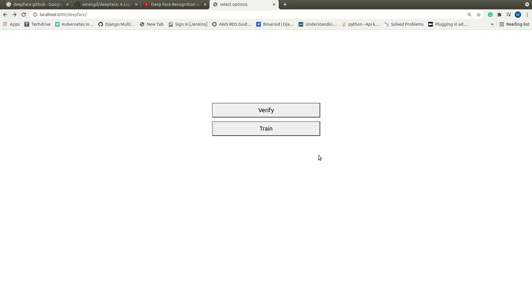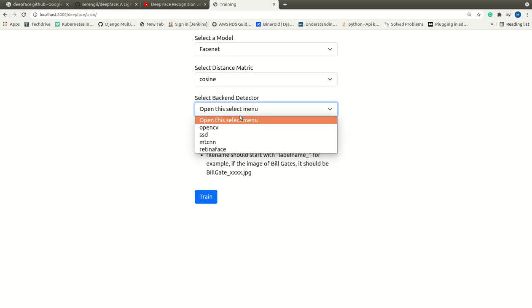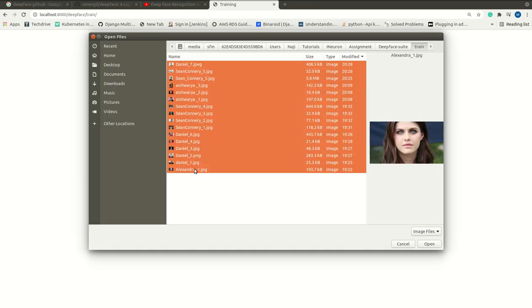Now let me go to the training part. Similar to verification, I can select a model and an OpenCV backend. Here I am going to select different images. I have 5 or 6 images of Daniel Craig, 5 or 6 of Sean Connery, and 2 to 3 images of Aishwarya Rai.